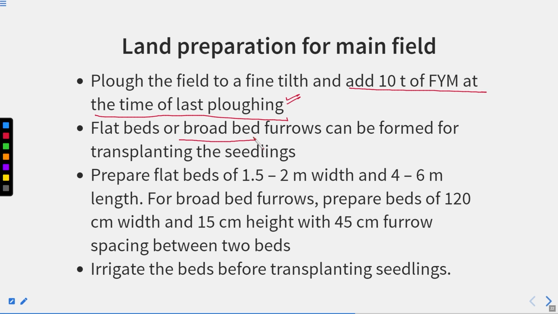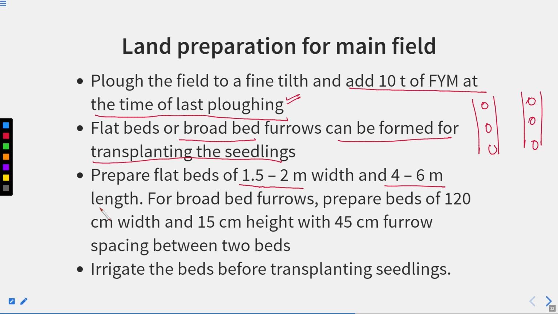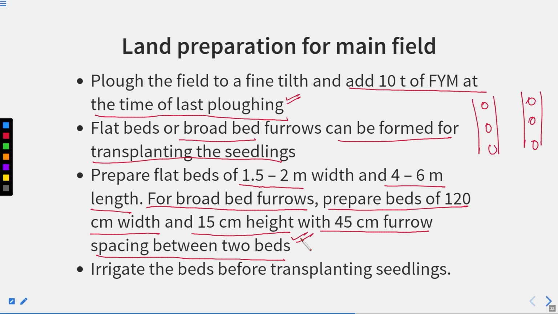Flat beds or broad bed furrows can be formed for transplanting. As we have seen in the case of potato, we made ridges and furrows. So in the furrows we can put the seedlings when we transfer them from the nursery to the main land. Now prepare flat beds of 2 meter width and 5 to 6 meter length. For broad bed furrows, prepare the beds 120 centimeter wide and 15 centimeter high with 45 centimeter furrow spacing between the two beds. So this can be done.